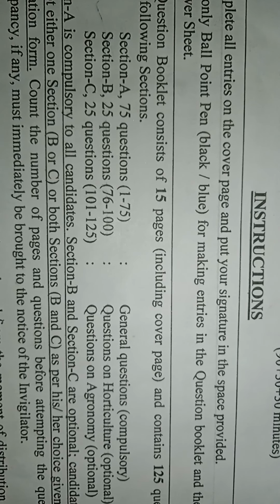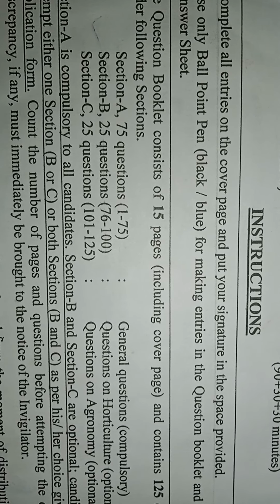Section A is 75 questions. It is general agriculture questions. It is a compulsory portion. Section B is 25 questions. It is a horticulture option. And section C is 25 questions. It is an agronomy optional. So let's start the video.